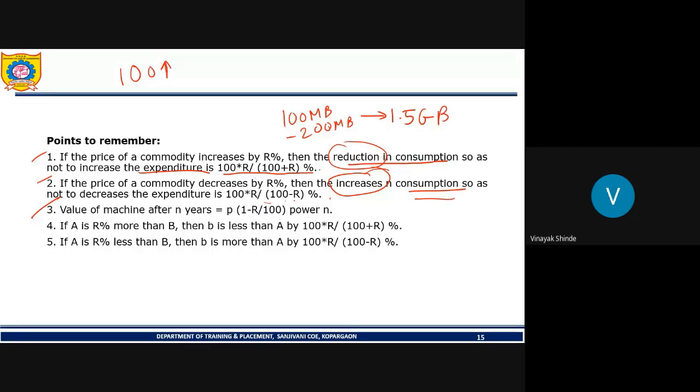Does the quality or condition of the machine decrease or not? Yes, its efficiency decreases. If you don't want to comment, you can unmute yourself and we will have an open conversation.